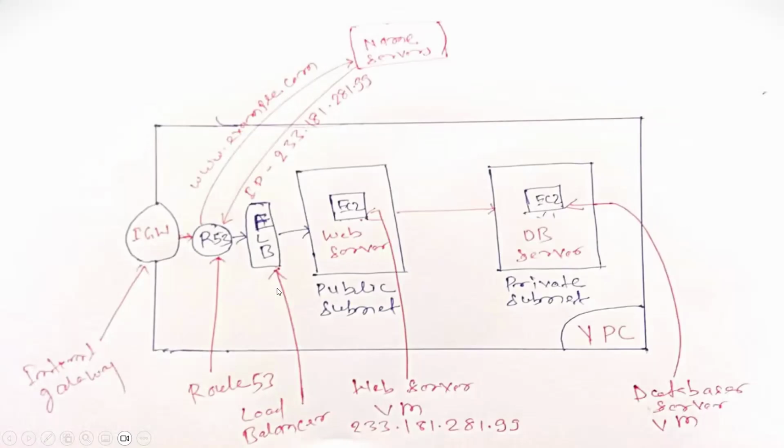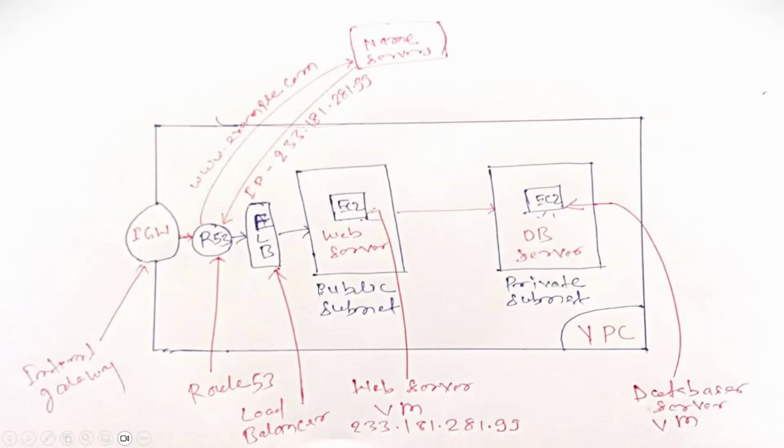If there is no load balancer, and we are receiving the traffic directly on the EC2 machine, then the IP address of the web server will be returned to Route 53 from the name servers. So there are two cases: if a load balancer is configured, the name server returns the IP address of the load balancer; if not, it returns the IP address of the EC2 machine directly.